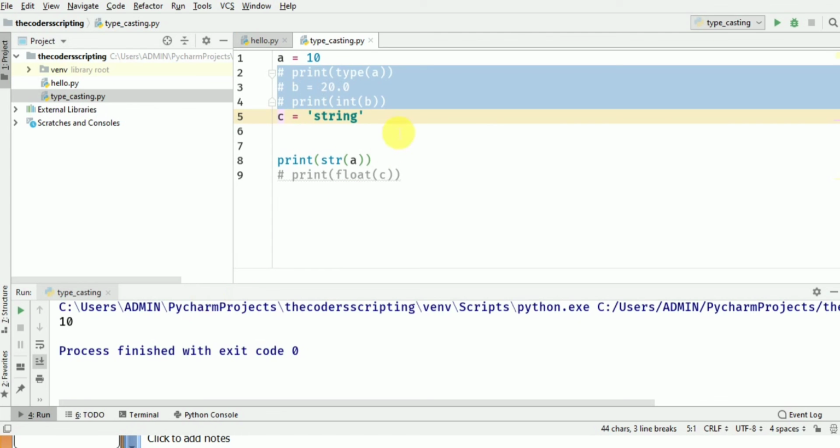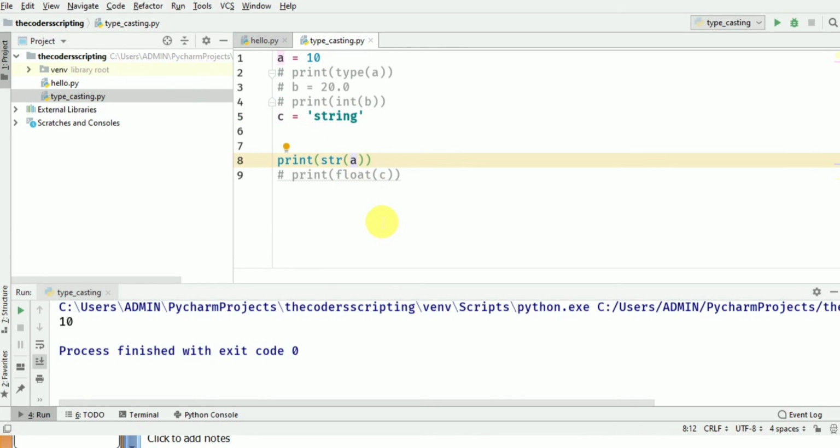Okay, so we have converted our variable a into str of a. So we got 10. Let's see if we put a variable c, string variable, into our str of string, then what we will get.